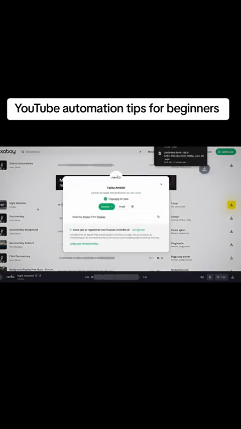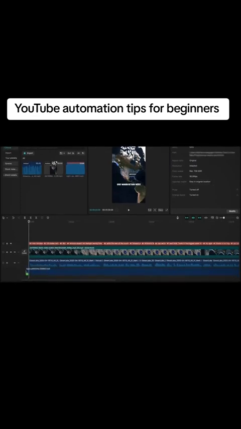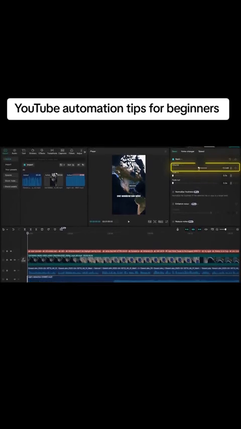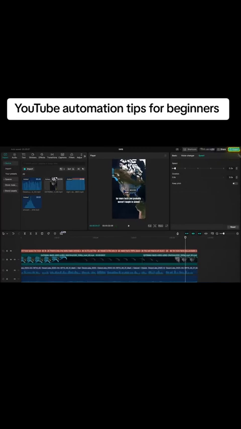Once you found one that you like, go ahead and click the download button in the bottom right corner. And then you want to head back over to Canva, upload the song like you did with the visuals and sound effects, and drag it down to the timeline. Listen through it a couple of times to see if it sounds good. Now, in most cases, you're going to have to lower the volume a bit by adjusting the bar to the right so that it doesn't take over the voiceover. Once the music is all set, you're finally ready to export the video. Click on Export in the top right, set the resolution to 1080, frame to 60, and export the video.